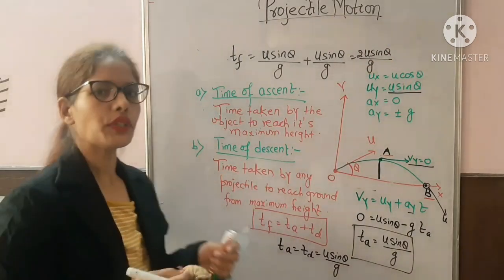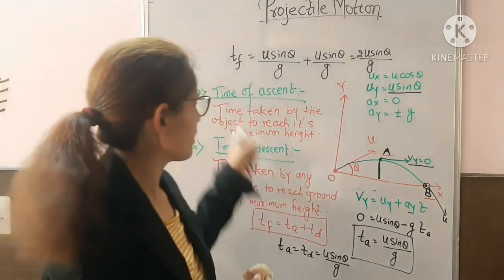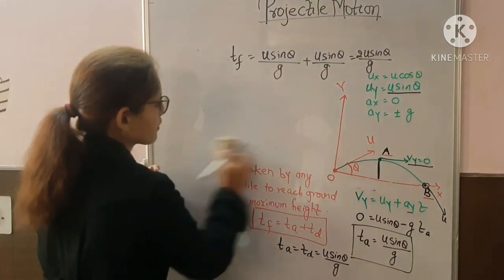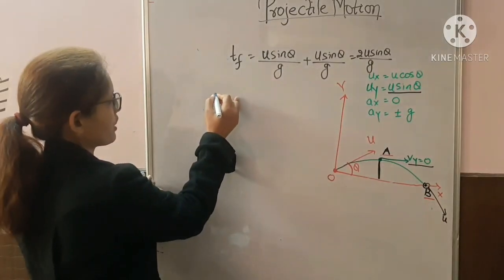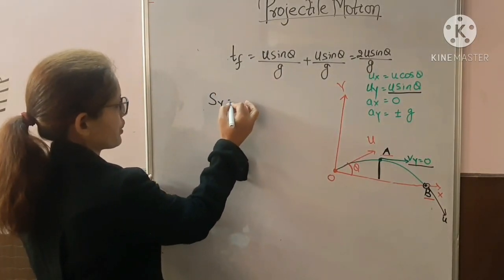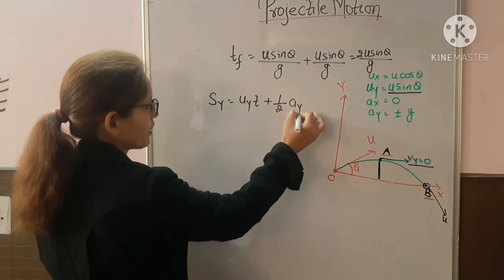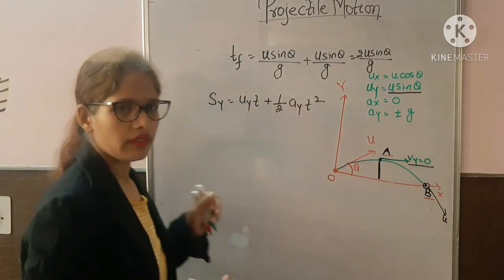Or you can find the value of time of flight directly, using the second equation of motion. What is this? Sy is equal to uy t plus half ay t square.